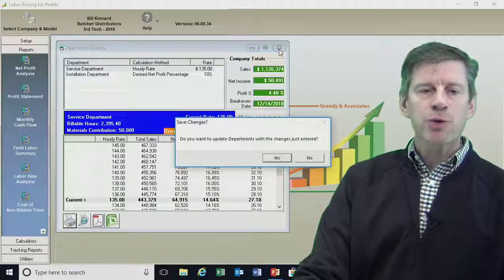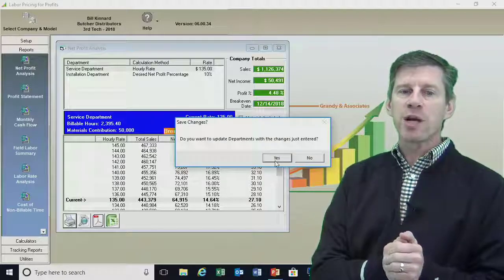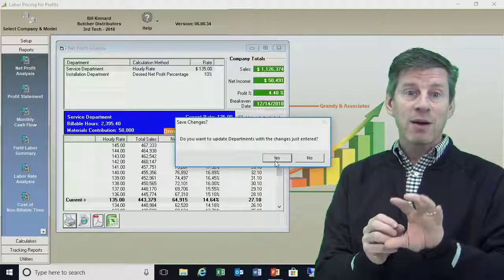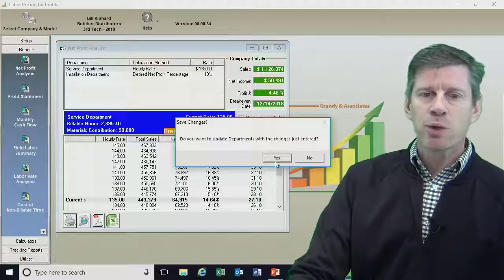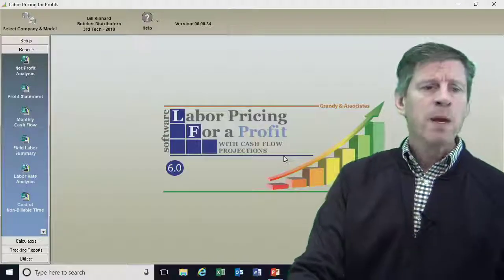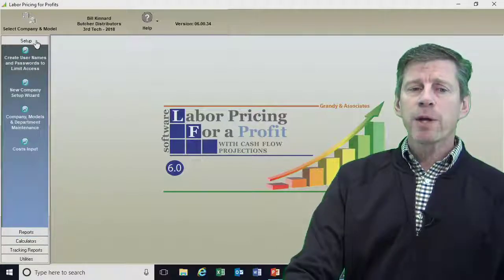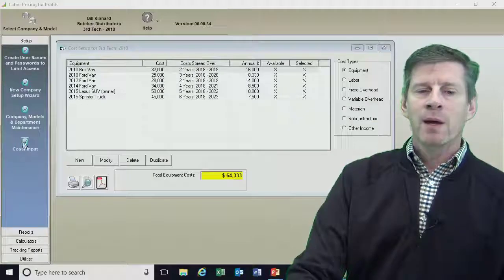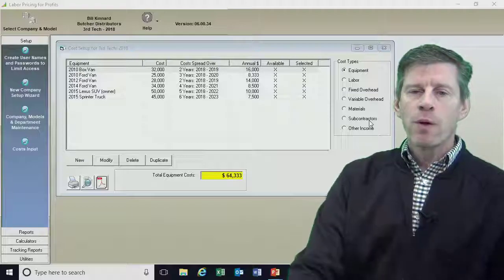I'm going to close out this window, and again, it will ask you if you want to make that change. It's going to ask you, do you want to save the changes to these departments? We're talking about saving that labor rate change that we just made to $135. I'm going to say yes, I do. So let's go ahead and enter in our data. It's not too hard. We'll simply go back to the Setup menu, and I'm going to go into Costs Input. All we have to do is simply walk right down the line here with all of our cost types.